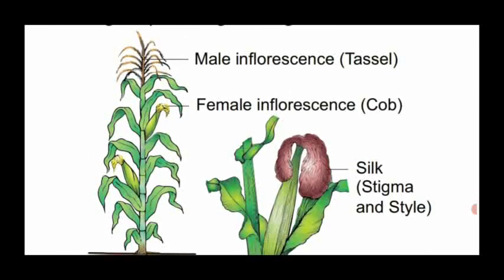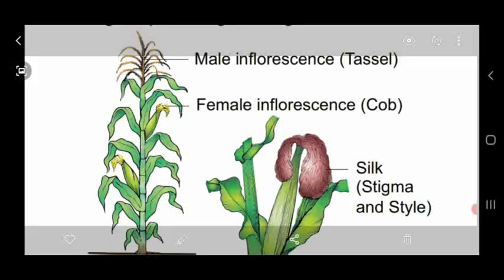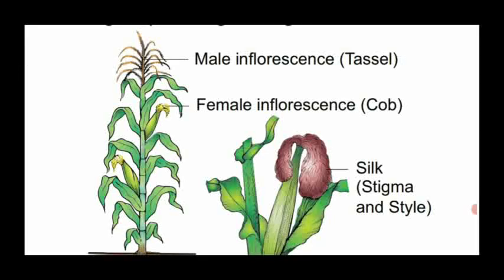See the diagram. This is the maize plant. The plant has two types of inflorescence. One is the male inflorescence, which produces male flowers, named tassel, which is produced at the tip of the plant. Another one, the female inflorescence, named cob, is produced on the lateral side in the lower branches of the plant, which produces the female flowers.